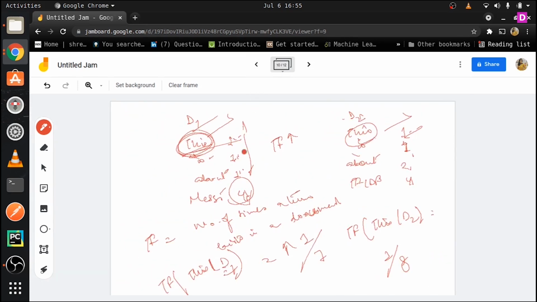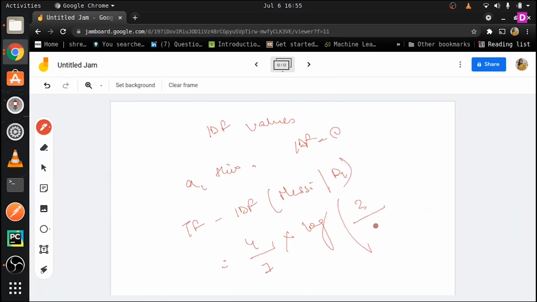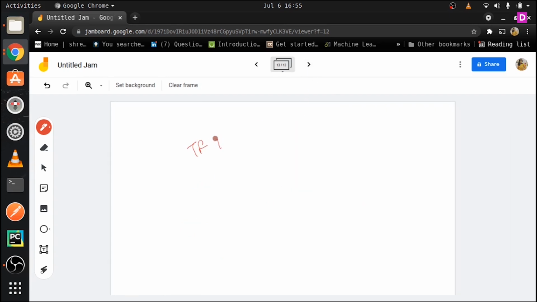So Messi appears in only one of those documents out of these 2. So this becomes 1. So this comes down to 4 by 7 log 2. Now here is the thing, if you talk about TF IDF, so this is TF IDF for Messi. If in the same way you talk about TF IDF of, let's say, this word about, okay,